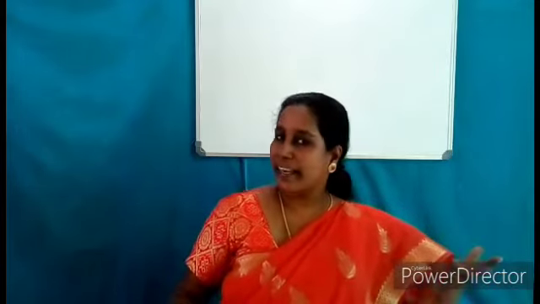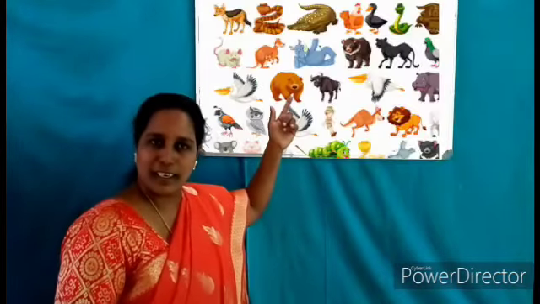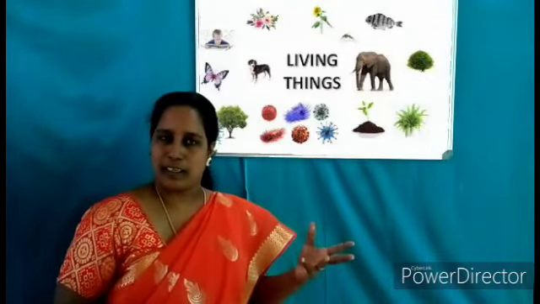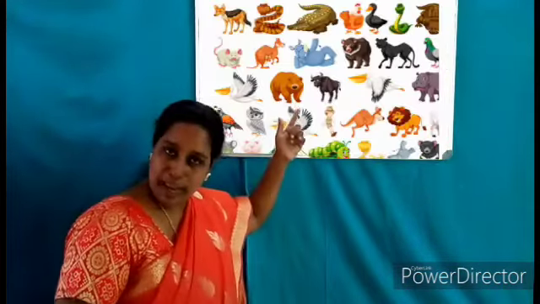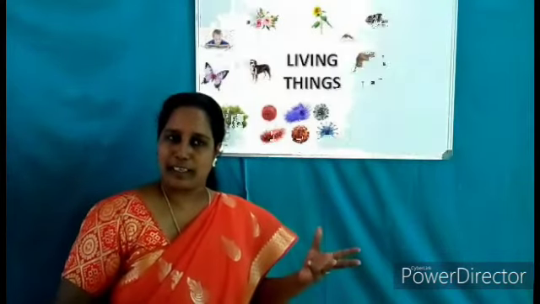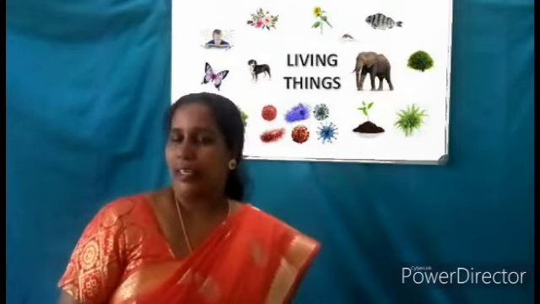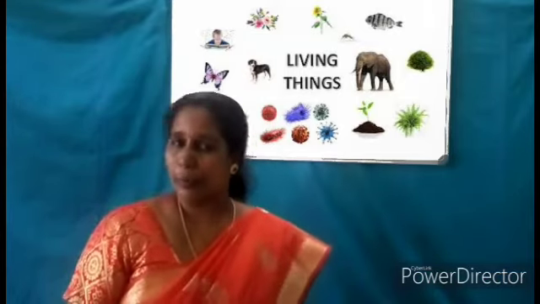Now, we can see the examples of living things. Plants, animals, birds, and human beings are the examples of living things. Once again, plants, animals, birds, and human beings are the examples of living things. So, living things can move, living things can grow, living things can eat, and living things can reproduce.